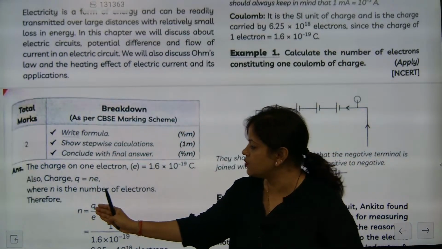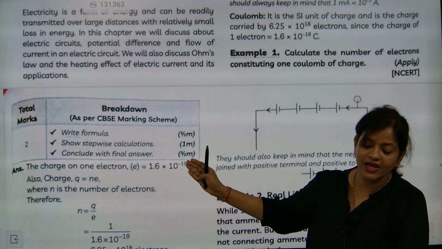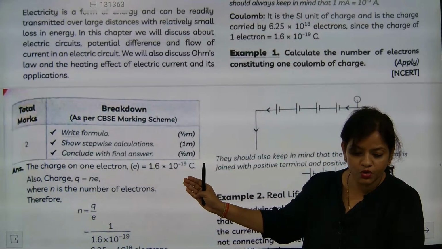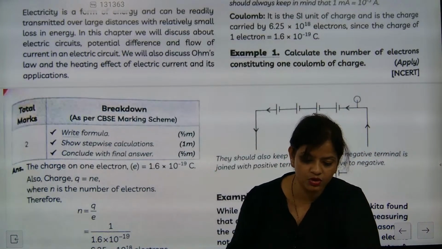One, Q is equal to NE related question, that will be maximum coming, this numerical will be worth 2 marks. Understood? Where they can give you questions, we will see those questions.